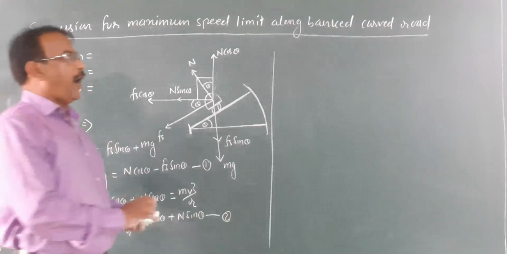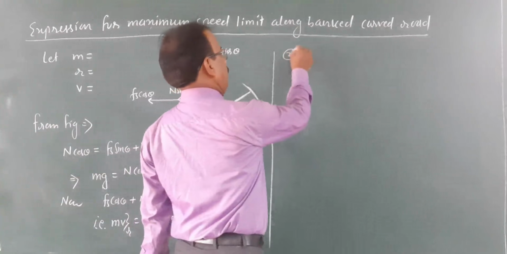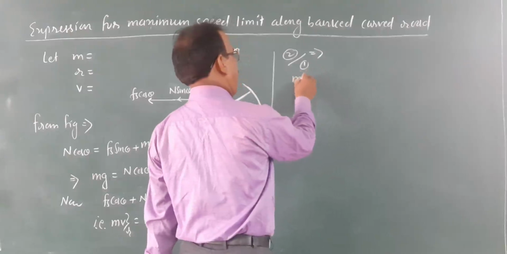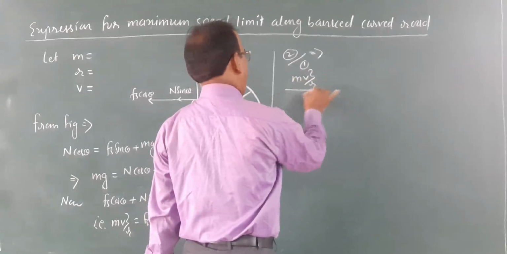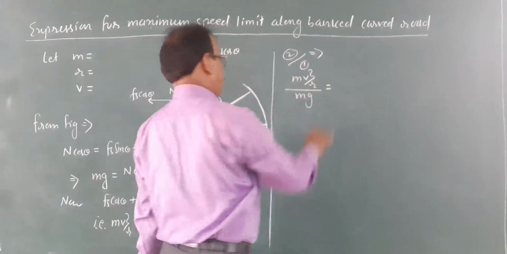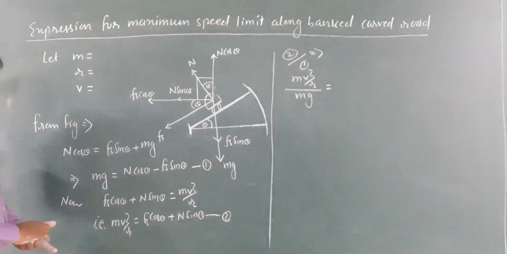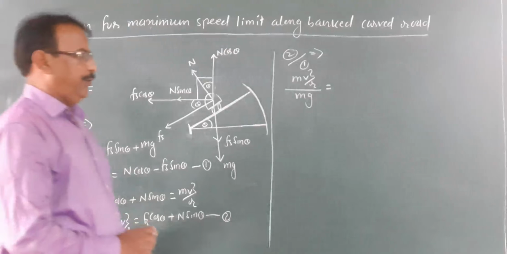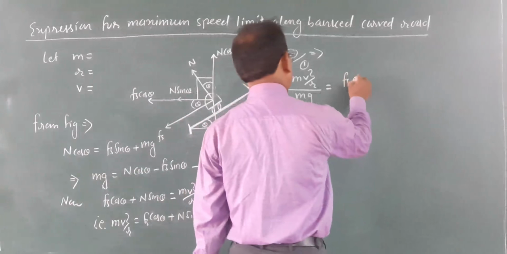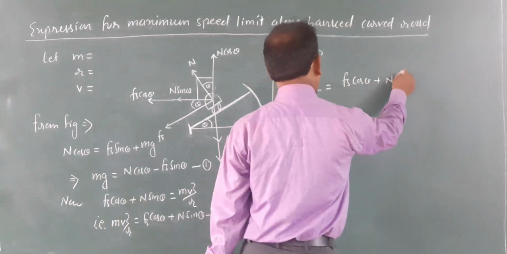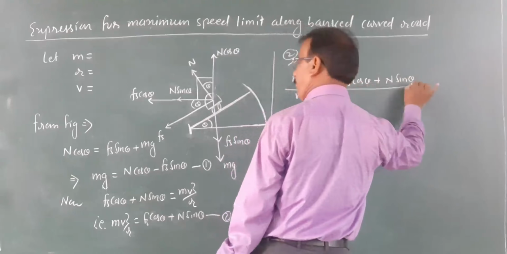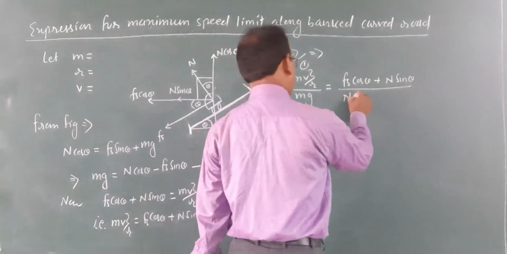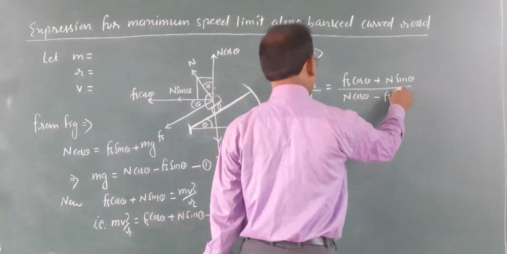If we take equation 2 by 1, we get mv square by r upon mg equal to Fs cos theta plus n sin theta upon n cos theta minus Fs sin theta.